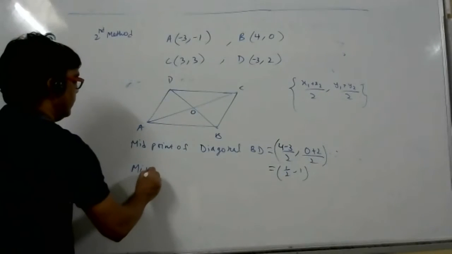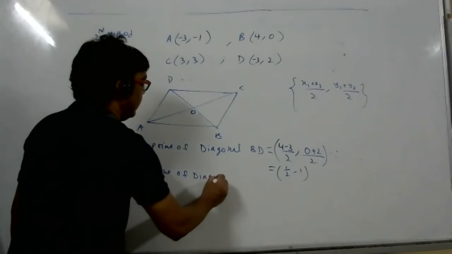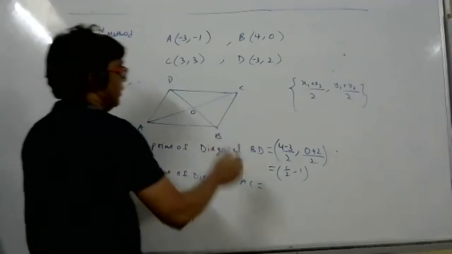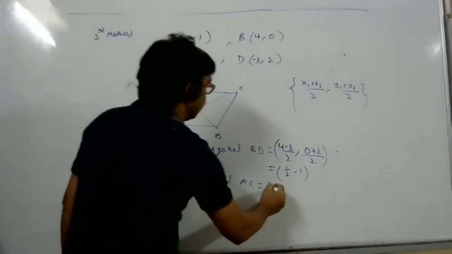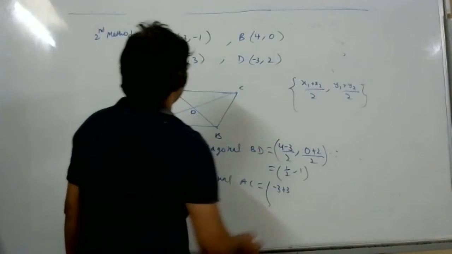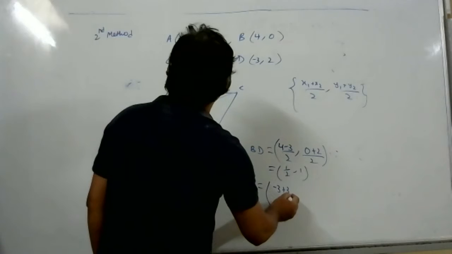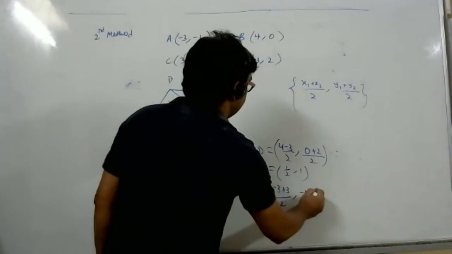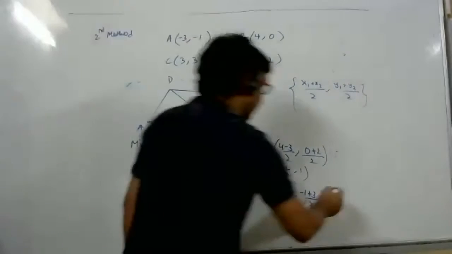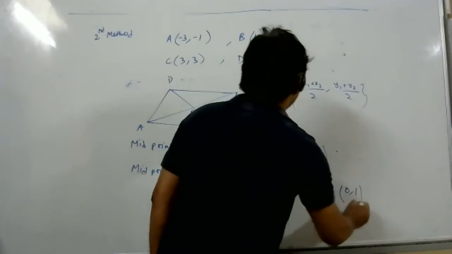Midpoint of diagonal AC. Tell me the formula. -3 plus 3 by 2, -1 plus 3 by 2. Sir, but we'll get different coordinates. We are getting a different answer, 0, 1. Where are we getting the same answer?